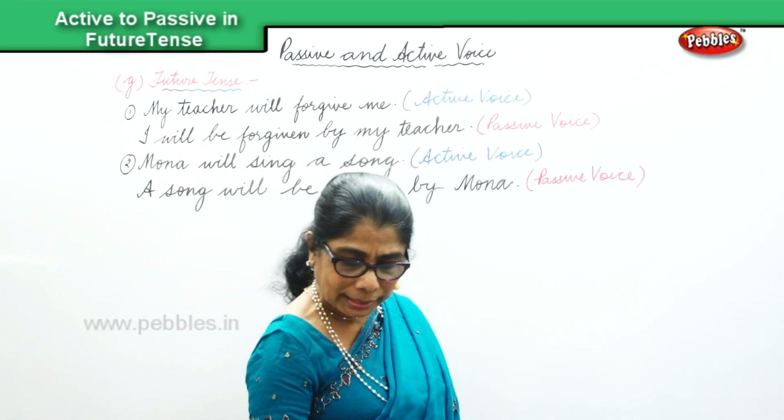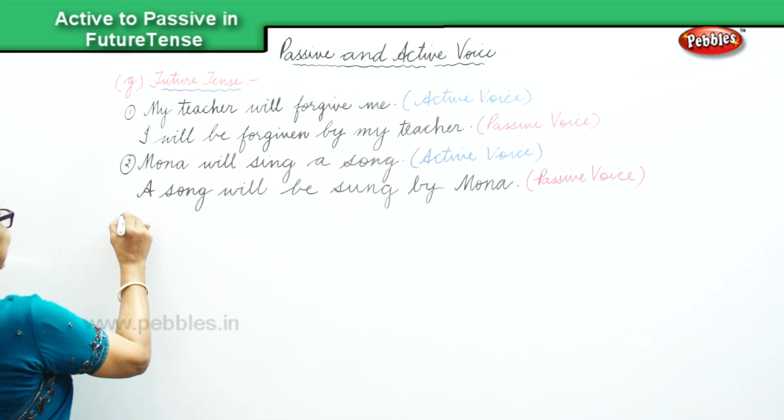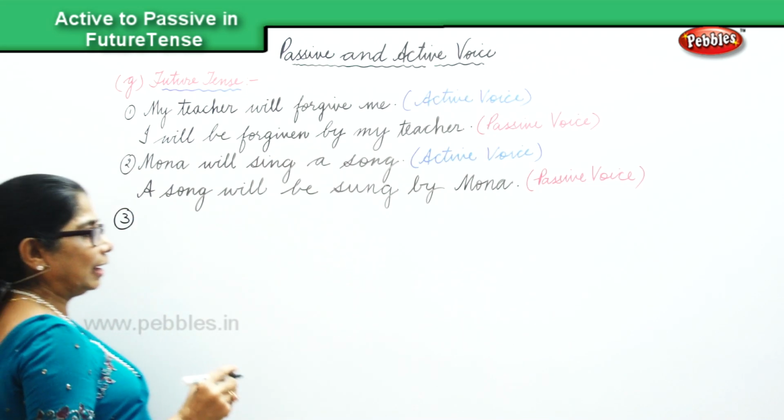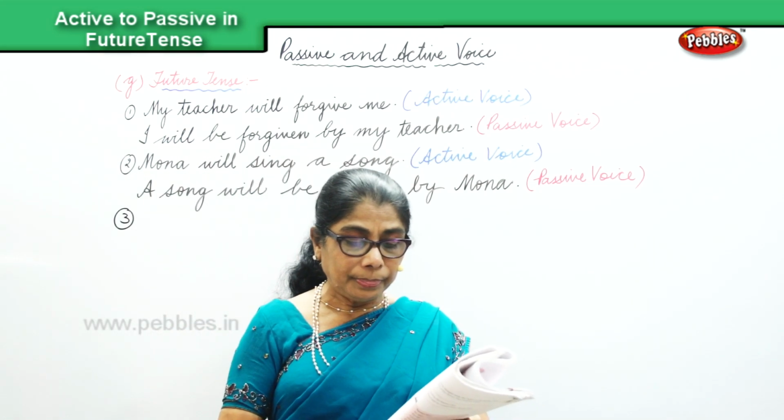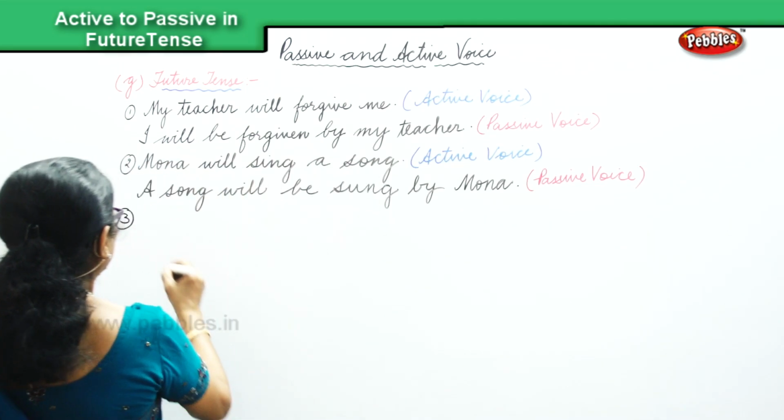Okay, shall we do another sentence? I have another sentence for you.